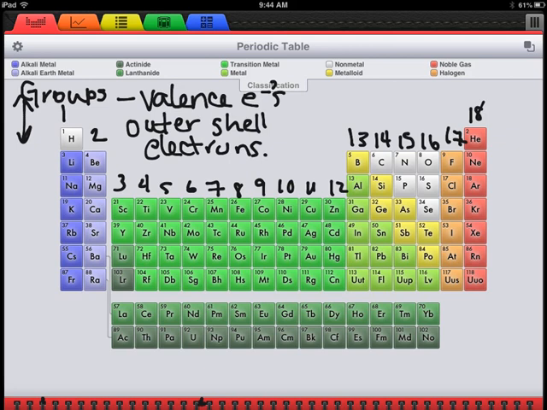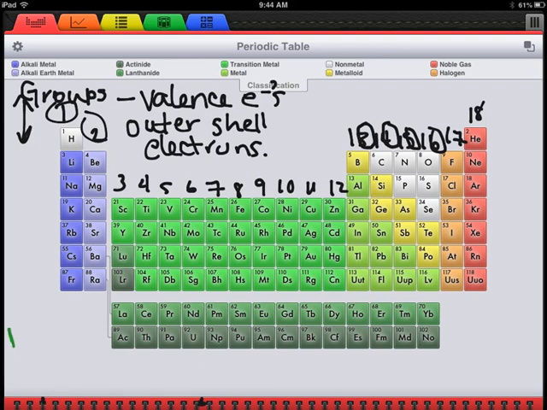So what's cool about this is that it's pretty simple to tell. Groups 1 and 2 have 1 and 2 valence electrons respectively. And then for groups 13 through 18, it's the second number of the group number. So group 13 has 3, group 14 has 4, group 15 has 5, 16 has 6, 17 has 7, 18 has 8. So that's what the groups can tell us.